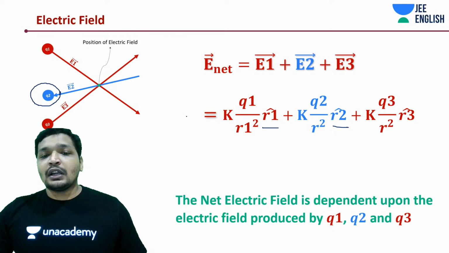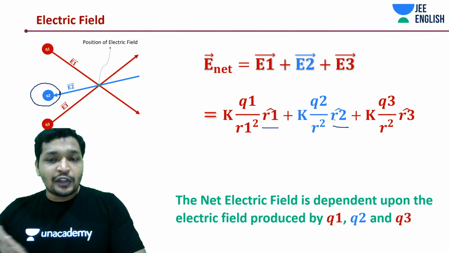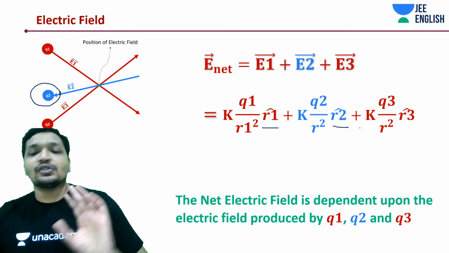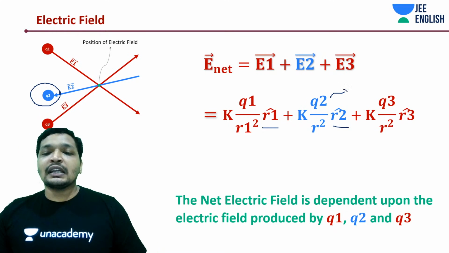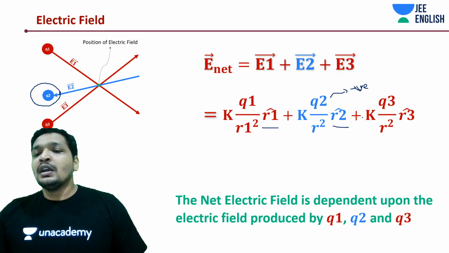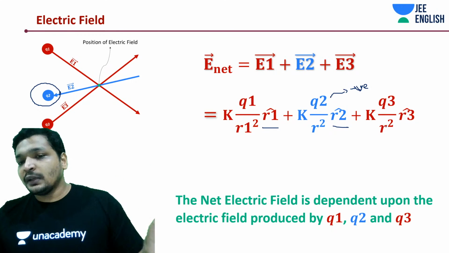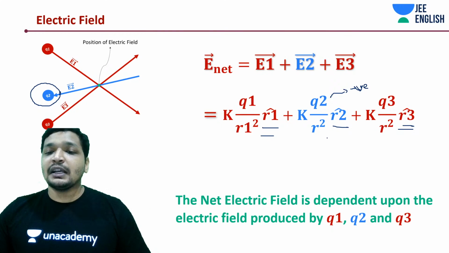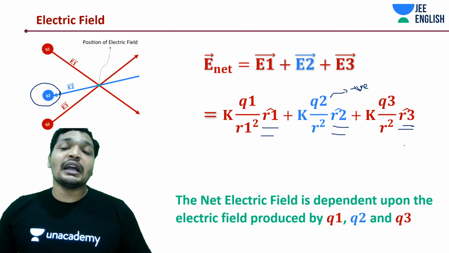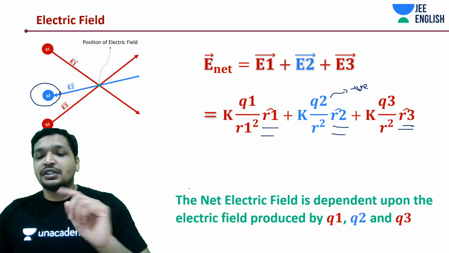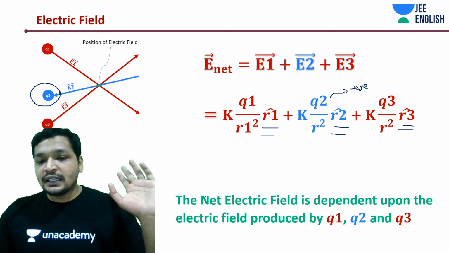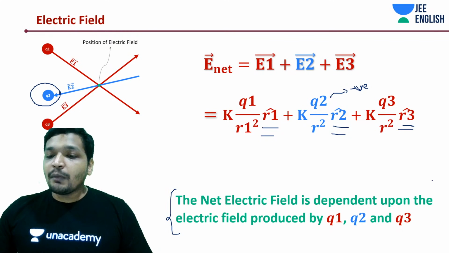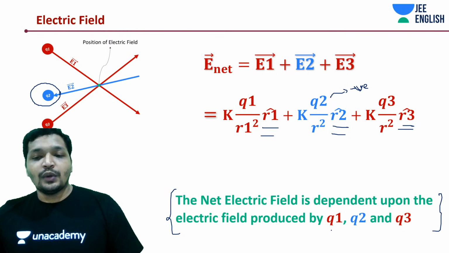So once you substitute the value of Q2, you are applying the sign convention. The other term is kQ3/R3² R3 cap. Each has an R1 cap, R2 cap, R3 cap attached, which denotes its position vector. The net field depends upon the electric field produced by each charge Q1, Q2 and Q3.